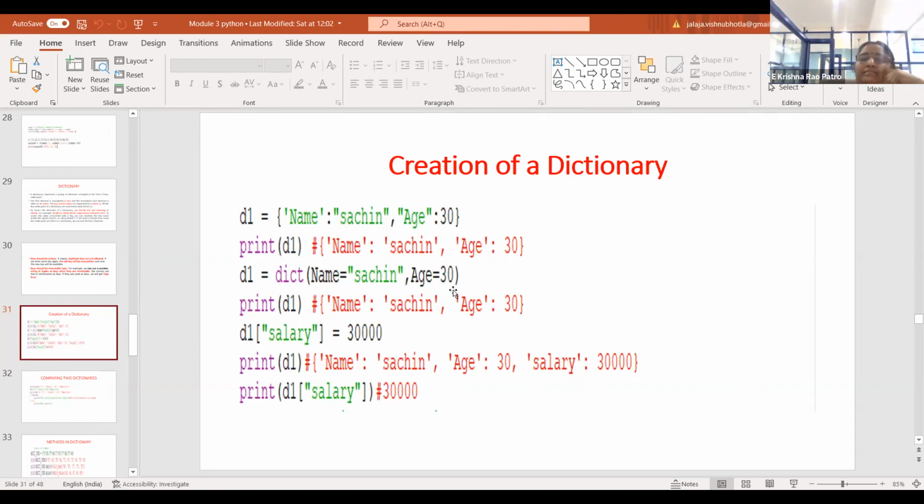Am I clear? Please respond. Yes, ma'am. See here, these are the two ways of creating a dictionary. Whenever I say D1 of salary, I'm trying to modify the contents of the dictionary, so I'm trying to add an entry.